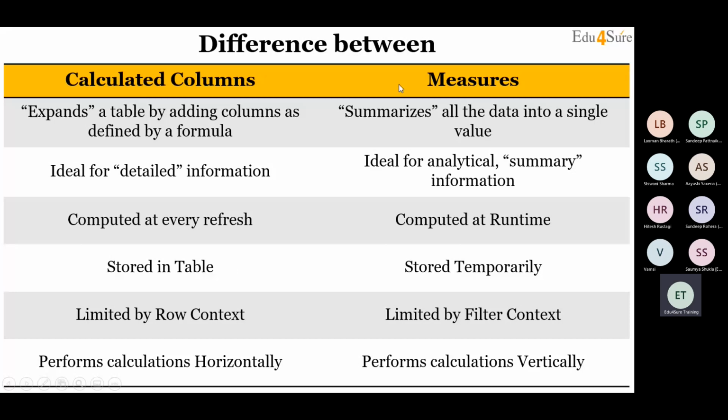And how does a measure put load on the Power BI engine? Whenever we are plotting a visual, for example, in front of you I created a matrix. I took subcategory and profit margin. There, only at the runtime of that visual, it is computing that value. So it's putting very little load on the Power BI engine as compared to calculated columns. Understood, everyone?